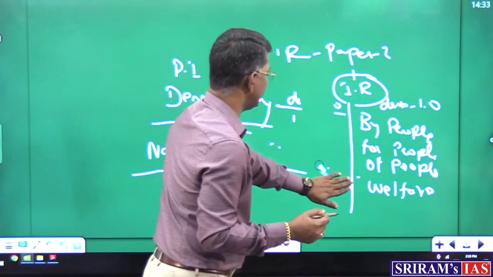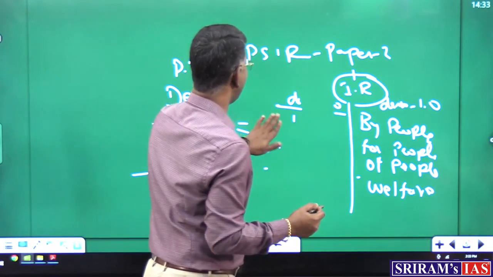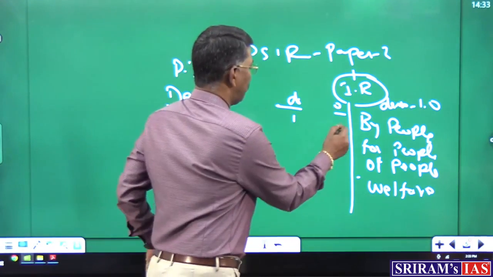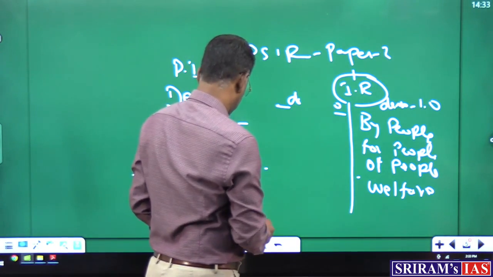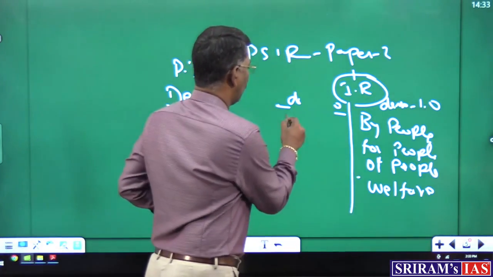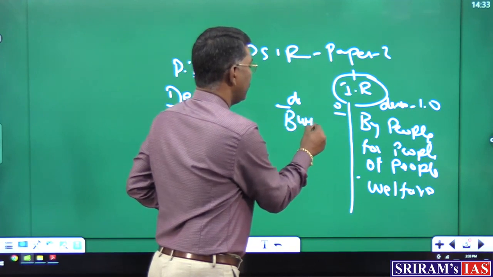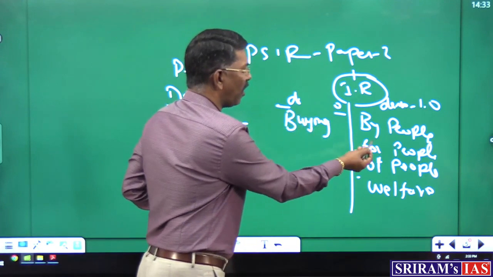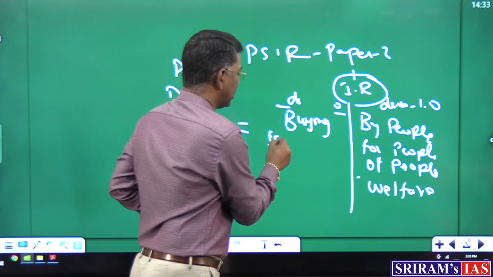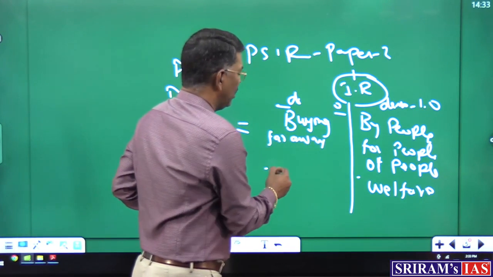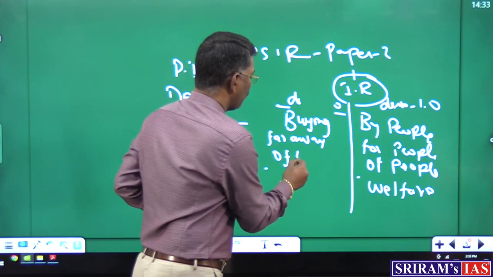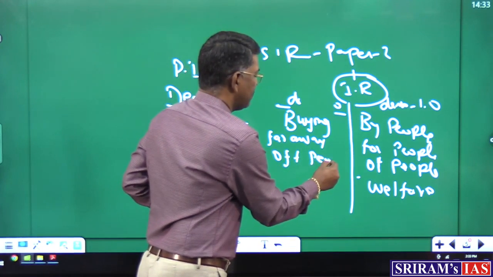Democracy 2.0 is demanding that by the people moves into the category of buying people, for the people moves into the category of far away from the people, and of the people turns into the category of the people permanently.